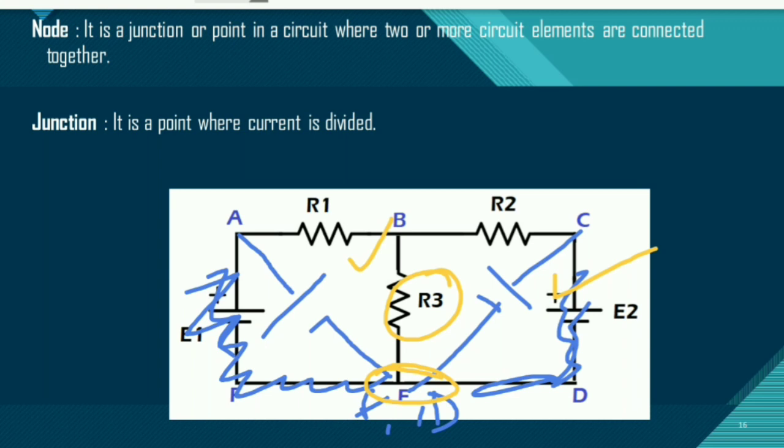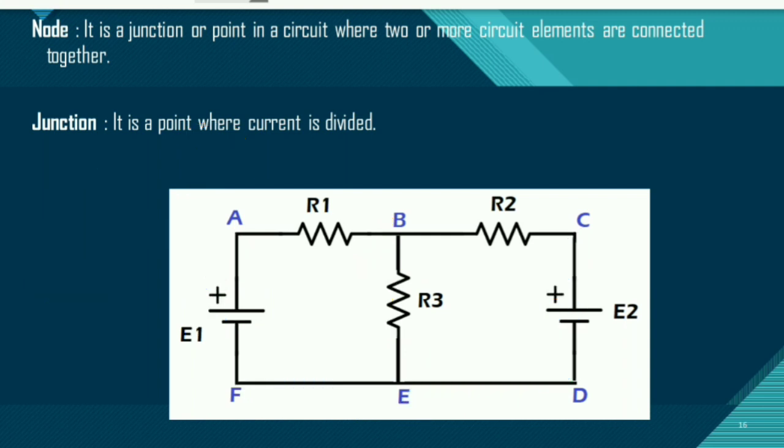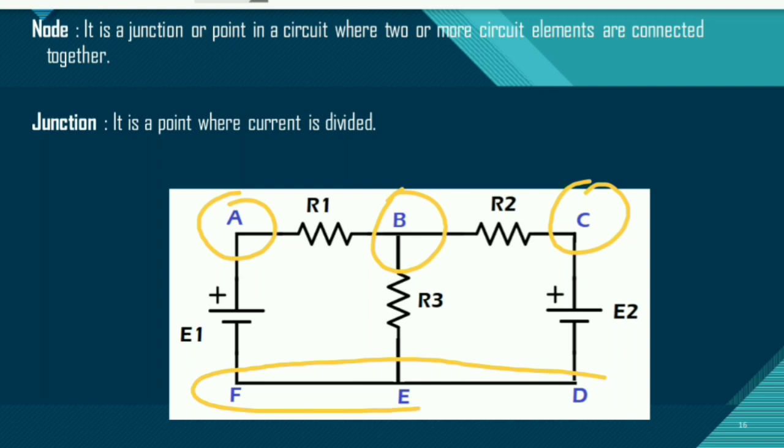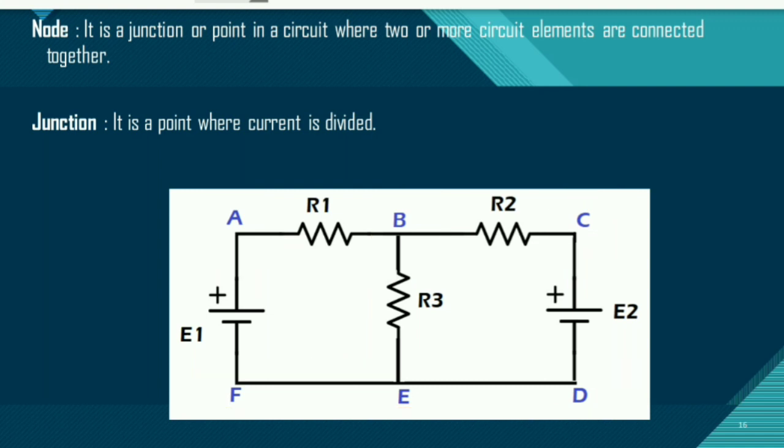But the thing is that these three points F, E and D are joining the same three elements. That means these three are the same node. There is only one node, the name is different for that. So here I have one node A, another B, one more C, and the last one is a common node, which we can take as F or E or D, any of these three. So this is called the common node. So these are called what? Nodes.